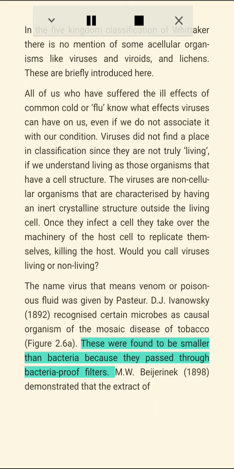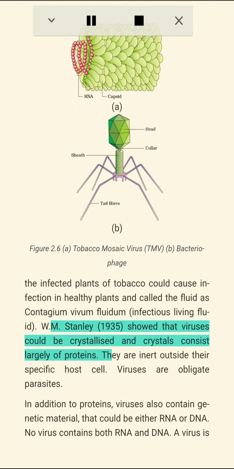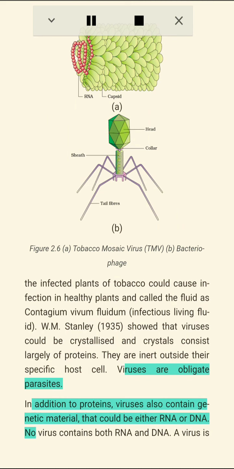M.W. Beijerinck, 1898, demonstrated that the extract of the infected plants of tobacco, figure 2.6, a tobacco mosaic virus (TMV) and a bacteriophage, could cause infection in healthy plants, and called the fluid Contagium vivum fluidum, infectious living fluid. W.M. Stanley, 1935, showed that viruses could be crystallized, and crystals consist largely of proteins. They are inert outside their specific host cell.